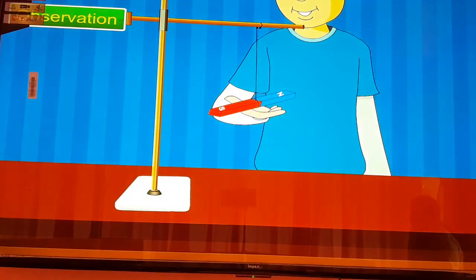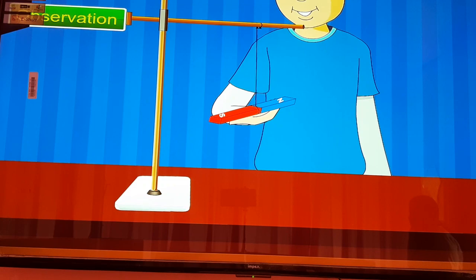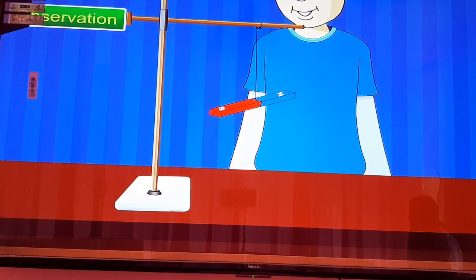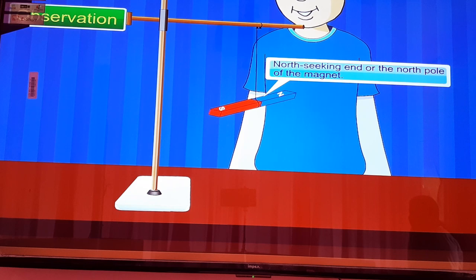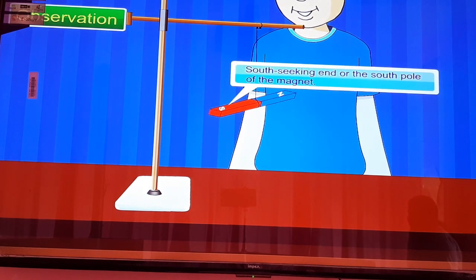Let us now turn the magnet by hand so that it points in another direction and then leave it. The magnet comes back to its earlier position and again points in the same north-south direction when it comes to rest. The end of the magnet that points towards north is called its north-seeking end, or the north pole of the magnet. The other end that points towards the south is called the south-seeking end, or the south pole of the magnet.